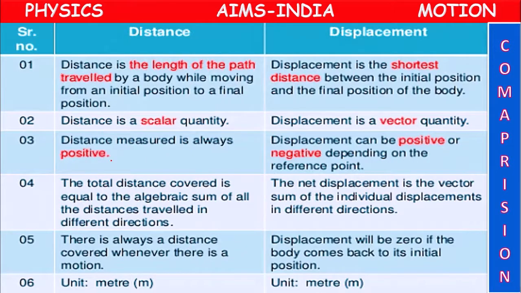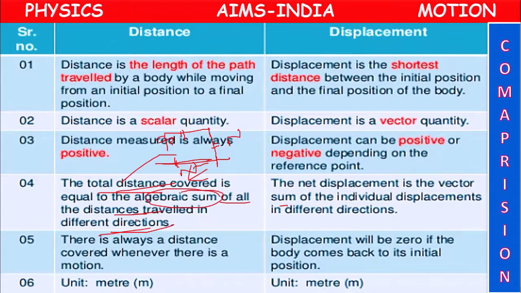Total distance means the sum of all distances in different directions. First they went north, next east, then north, east, north, next west, next they came down south. In this direction how much, in this direction how much, we have to add all of them. That algebraic sum is the distance, the sum of distances in all directions.